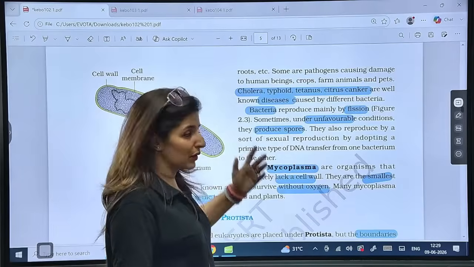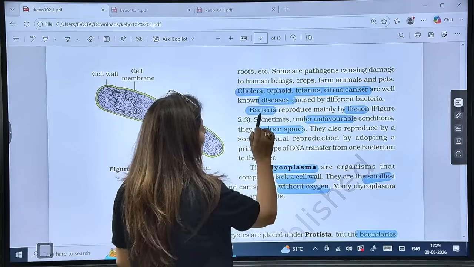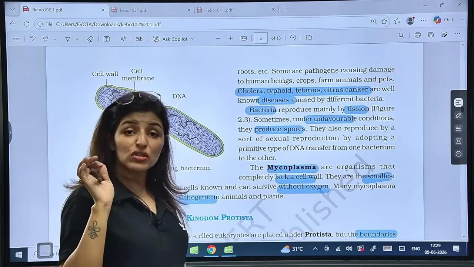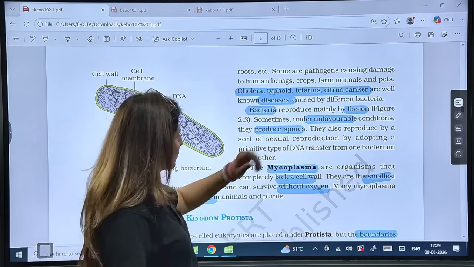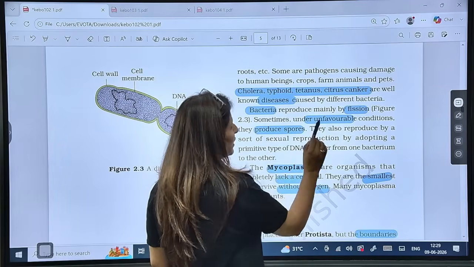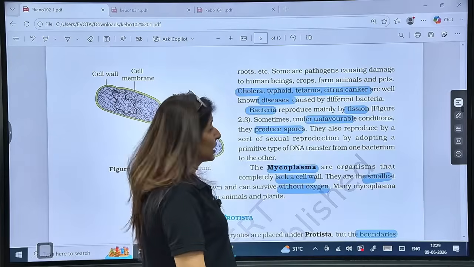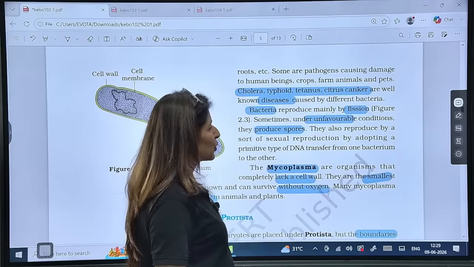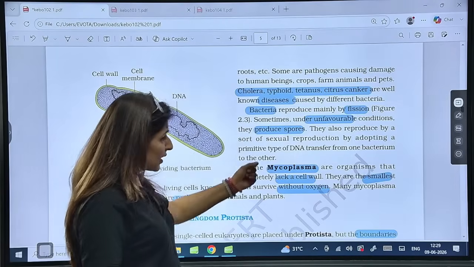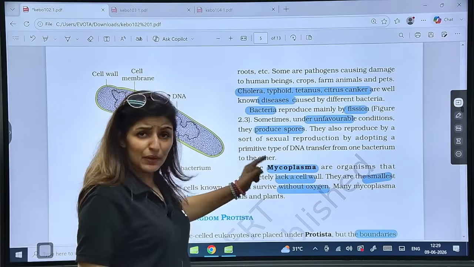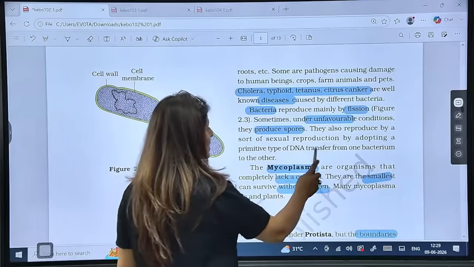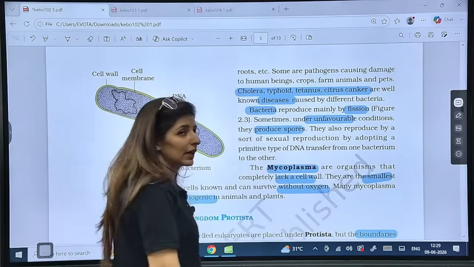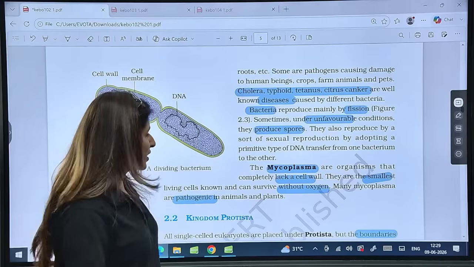So let's have a quick reading now. Moving on, bacteria reproduce mainly by fission, which is the most convenient and the most common method of division. Under unfavorable conditions, they will produce spores. Under favorable conditions, they prefer fission. Sexual reproduction is a very primitive type and involves transfer of DNA from one bacterium to another. This is actually conjugation that they are talking about.